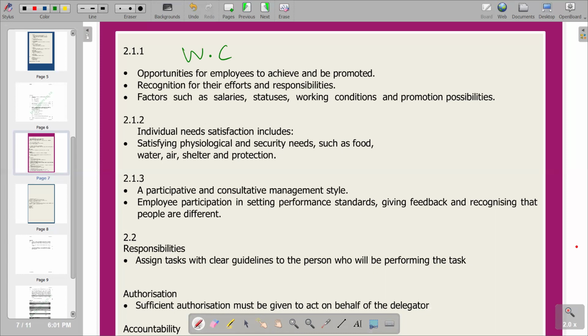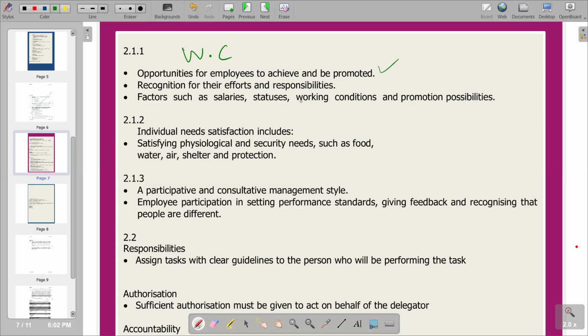Achievement can come in the form of giving them objectives so that they can achieve those objectives, and also be promoted. Promotional opportunities should be there in the workplace so that workers can be motivated, so that they know that they are going to be promoted at one point. So that's the first point.